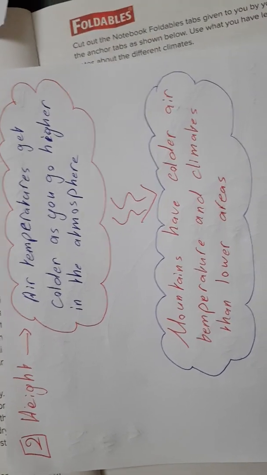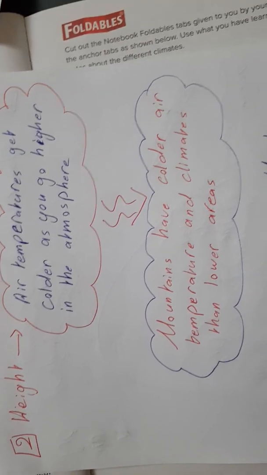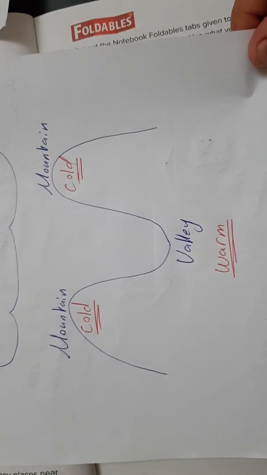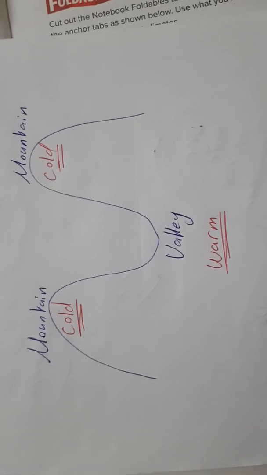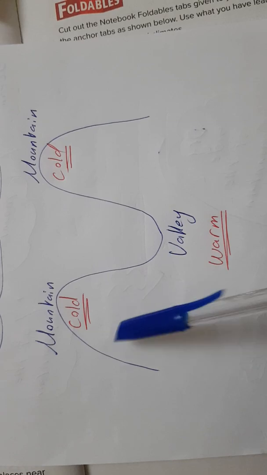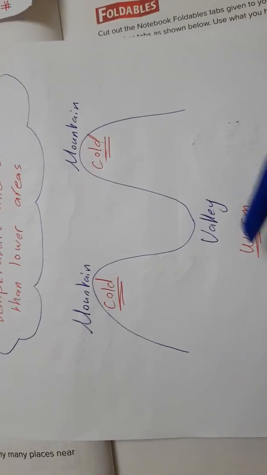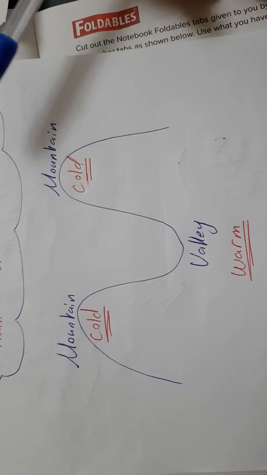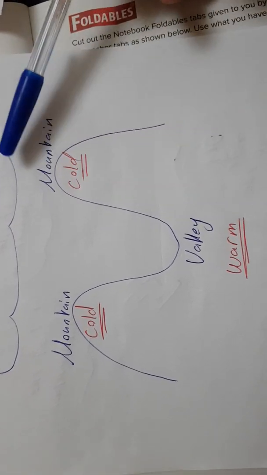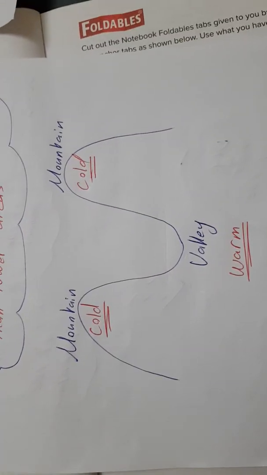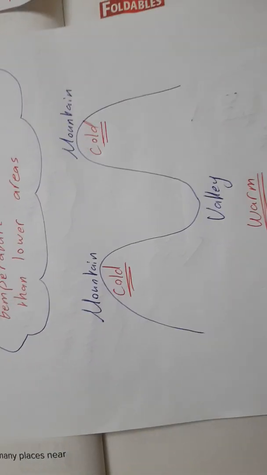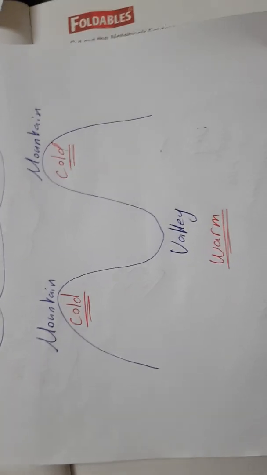So it is very cold in mountains, but it is not as cold in the valley. As you see here, mountains are cold and valleys are warmer than mountains because higher places have lower temperature. This is the second factor. I think studying this way is easier than reading it from the book, so copy my notes and study it in that way.